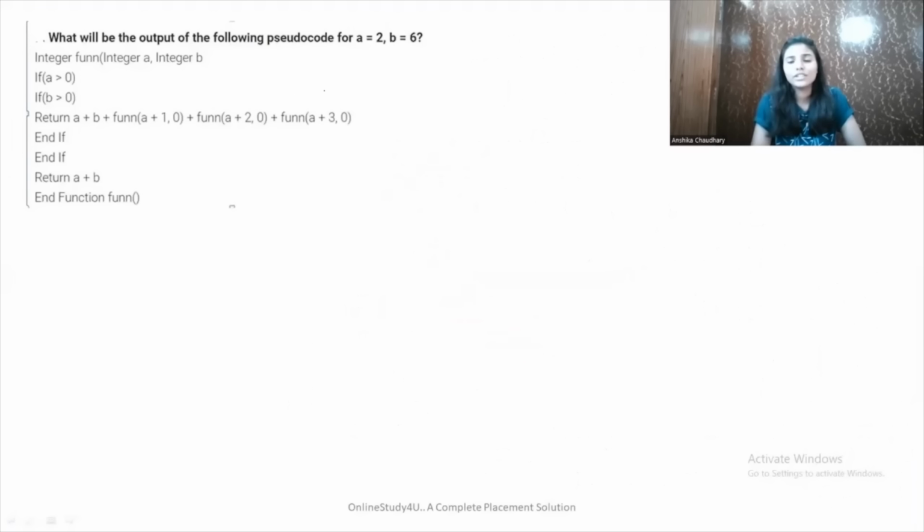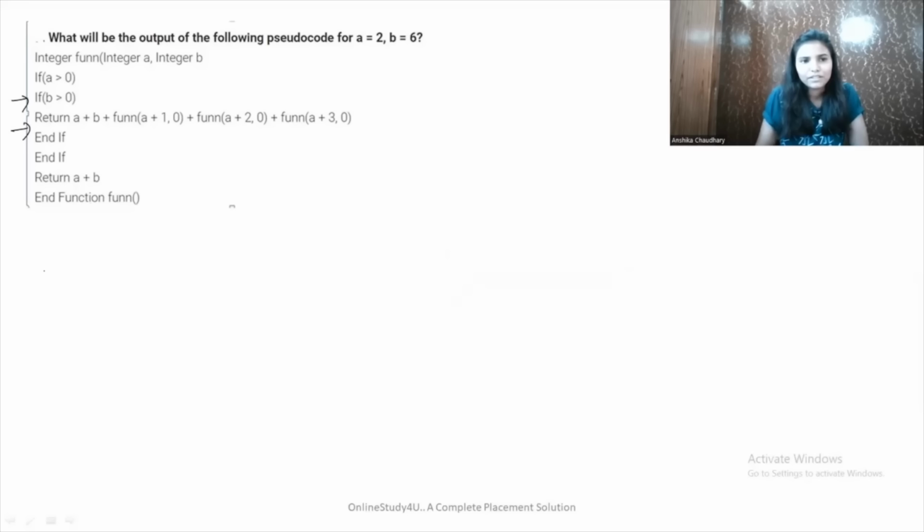So the next question is a equals 2 and b equals 6. So here this is a function. Okay, so a is 2 and b is 6. Now let's check if a is greater than 0. So 2 is greater than 0, so the condition is true. We will come here. If b is greater than 0, so 6 is greater than 0, so the condition is again true, and it will return,